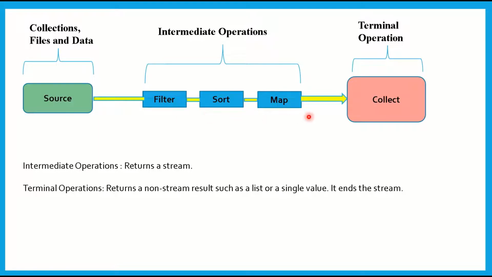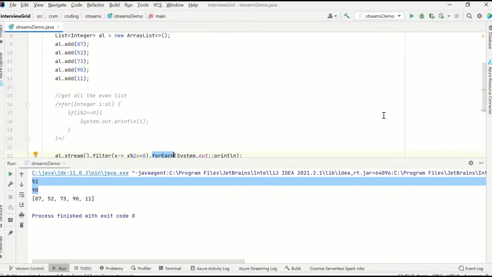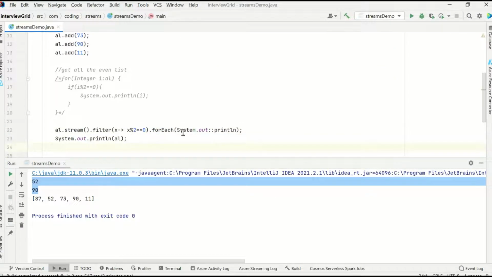After all these intermediate operations are done, this is still a stream. We are not physically collecting it. It is still a stream which is open on the source. So finally, to end the stream or to collect the end result, we need to use a terminal operation, for example collect. In this case, what is the terminal operation? I have used stream and filtered the stream. Till here I have the stream. So what is the terminal operation here? forEach, because it is stopping the stream.